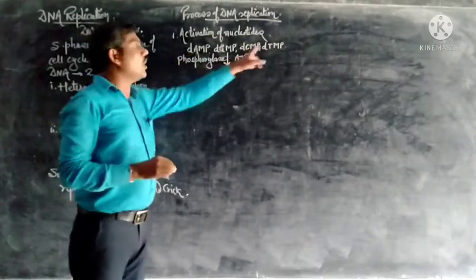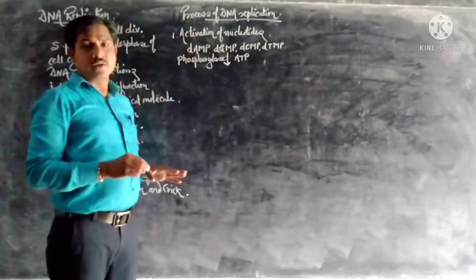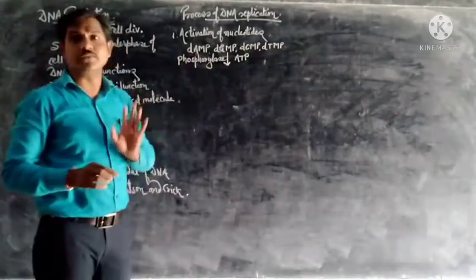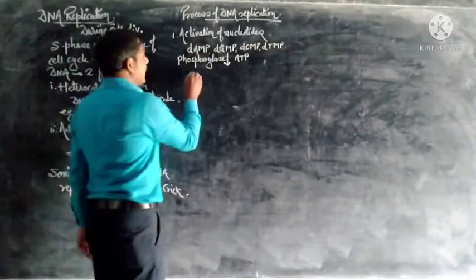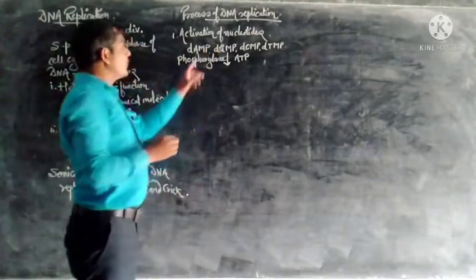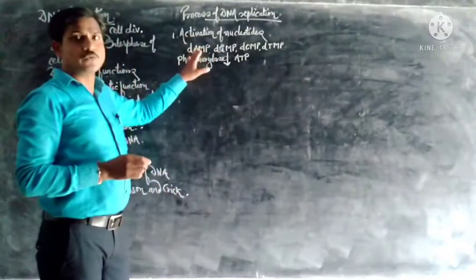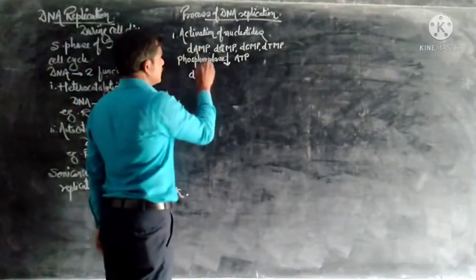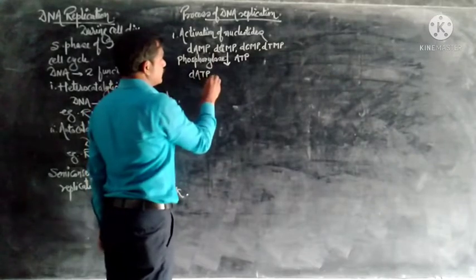ATP activates all these inactive nucleotides by converting them from the monophosphate form to the triphosphate form.